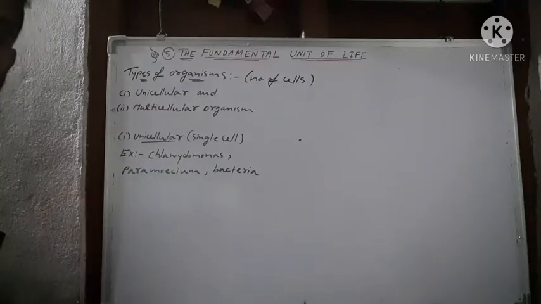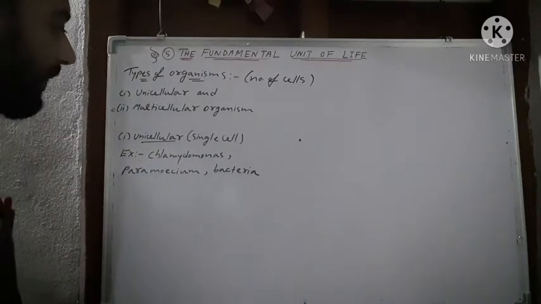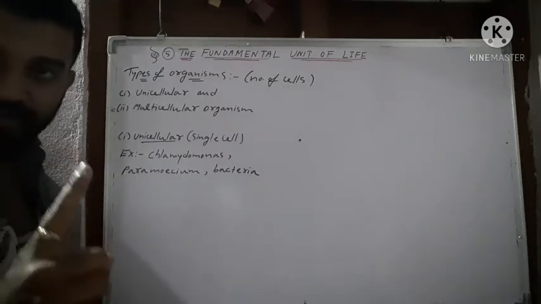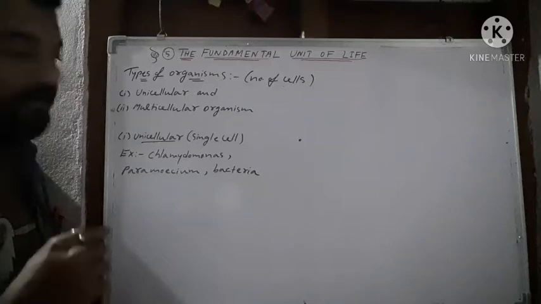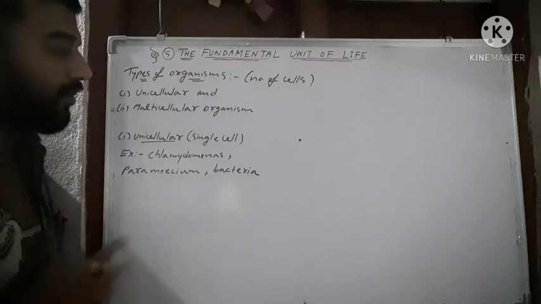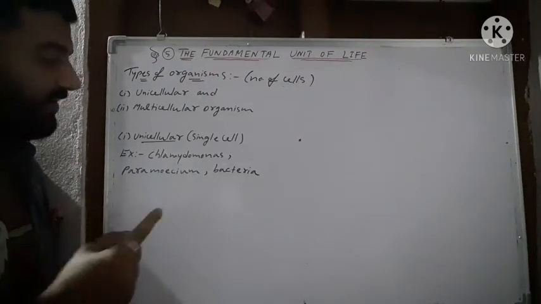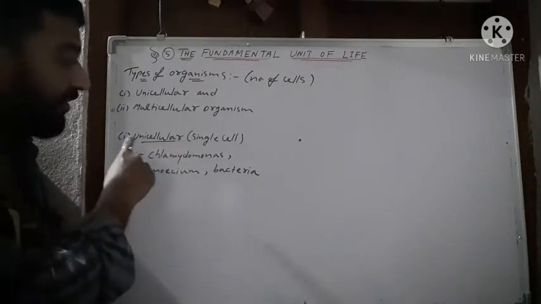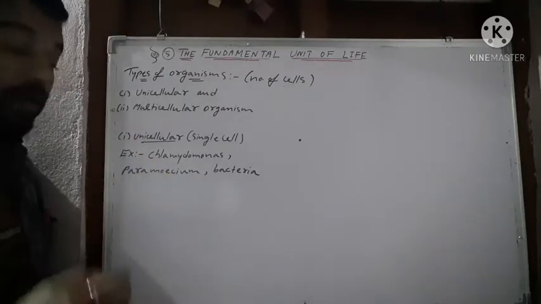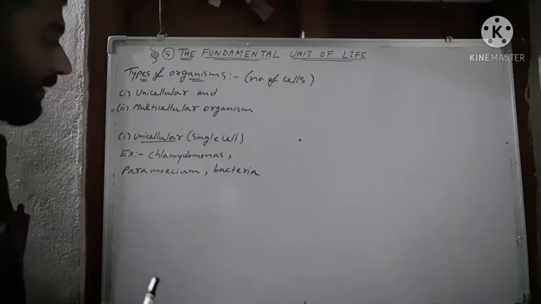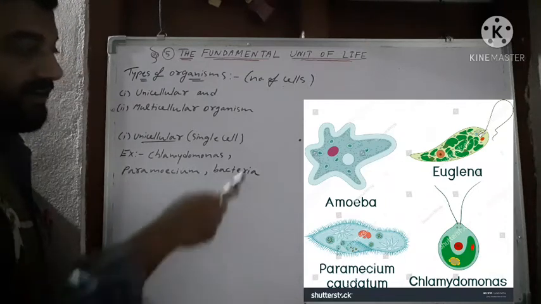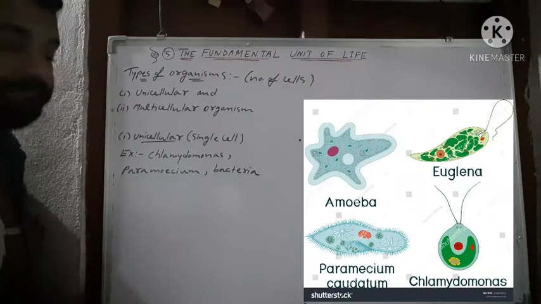So what is a unicellular organism? A unicellular organism is an organism which has only a single cell, and that single cell performs all the activities, such as consumption of food and secretion of waste materials, everything. It is a single cell. The unicellular organism consists of a single cell which performs all the functions. Some examples are Chlamydomonas, Paramecium and bacteria, and they are given in the picture also, as you can see.